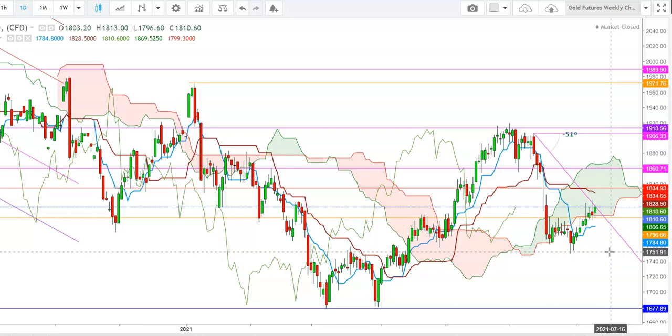But if the gold futures are not able to hold the levels of 1751, we will see this downward trend continue in gold futures, where they could test the levels of 1677 during the upcoming weeks.